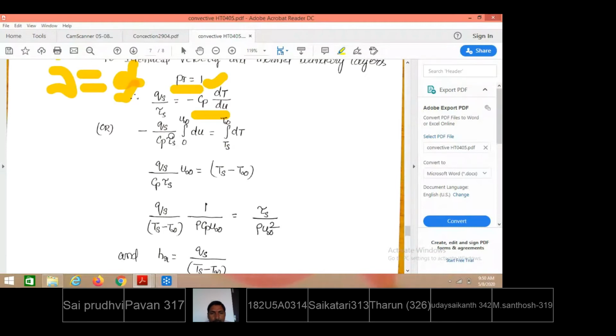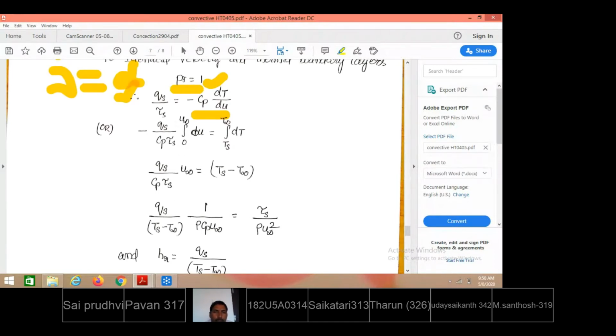At the plate surface, this is the amount of heat transferred. At the plate surface, this is the shear stress existing between the fluid layers. Cp is the specific heat of the fluid. And from the plate to the boundary layer, velocity varies from where to where? The very first layer that sticks to the surface means velocity becomes 0. We say that condition is the no slip condition. Now velocity varies from 0 to the value at the boundary layer edge, where the velocity becomes u infinity.